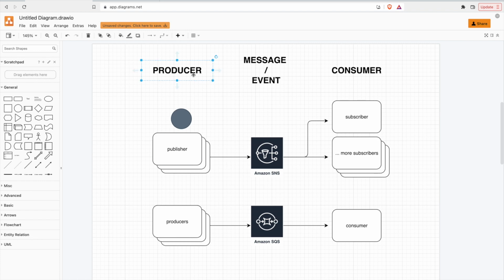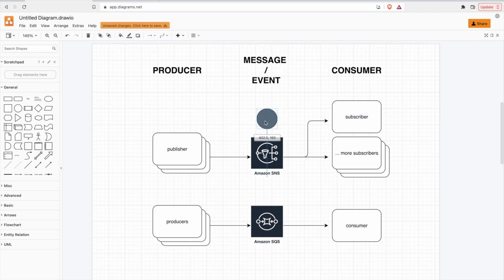They both use the same producer consumer terminology. With SNS, it's pub sub terminology, so there are publishers, topics, and then subscribers. Subscribers subscribe to topics, and publishers publish messages or events onto those topics.